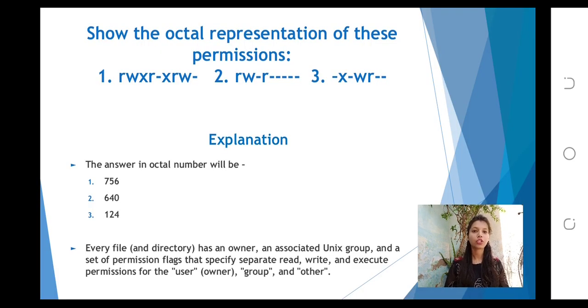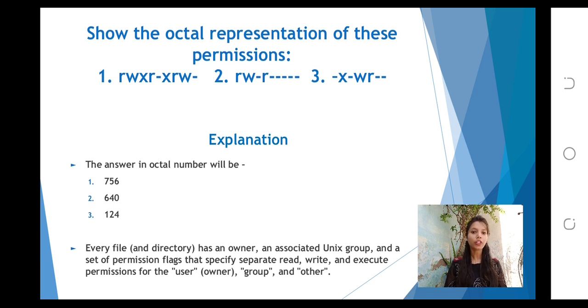Next one is: show the octal representation of these permissions. The first one is rwxr-xrw-. Second, rw-r-----. Third one is --x-w-r--. Now I am going to explain this.